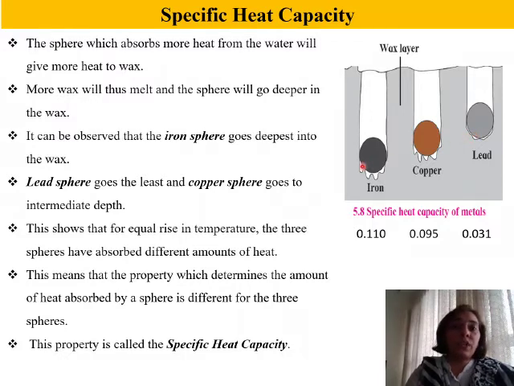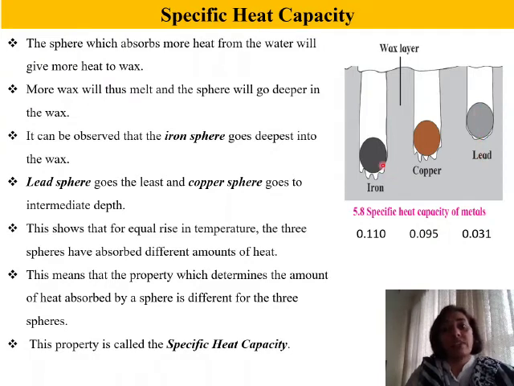Since the specific heat capacity value is different for each, they absorbed different quantities of heat from boiling water, and they transferred this heat to the wax in different quantities. The one which absorbed maximum heat transferred maximum heat and melted maximum wax. The one which absorbed least heat melted least wax and penetrated least.